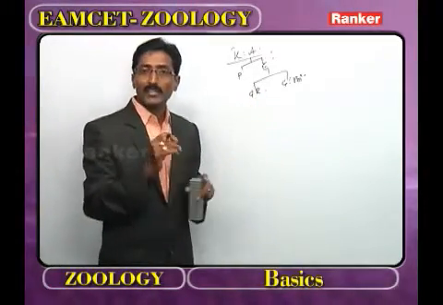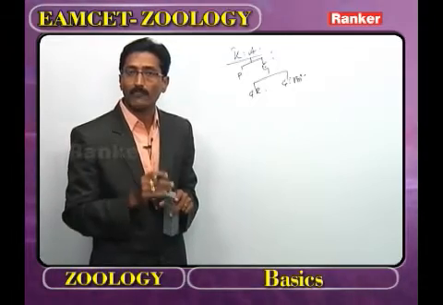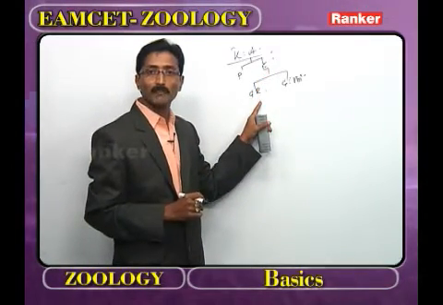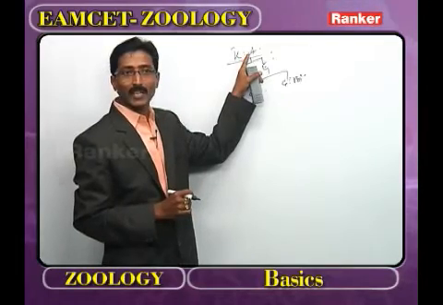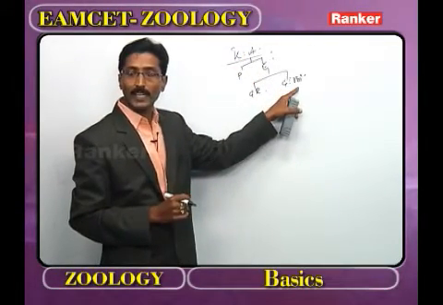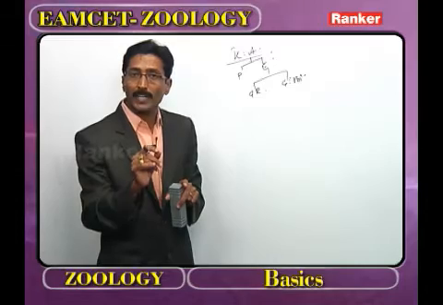Now, what is the best example for the grade radiata? Phylum Nidaria. In the Eumetazoa, what is the first phylum? The Nidaria. In the kingdom Animalia, what is the first phylum? Porifera.